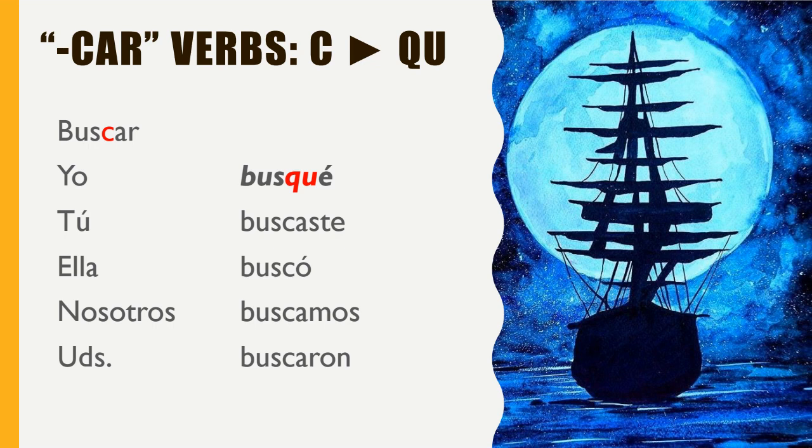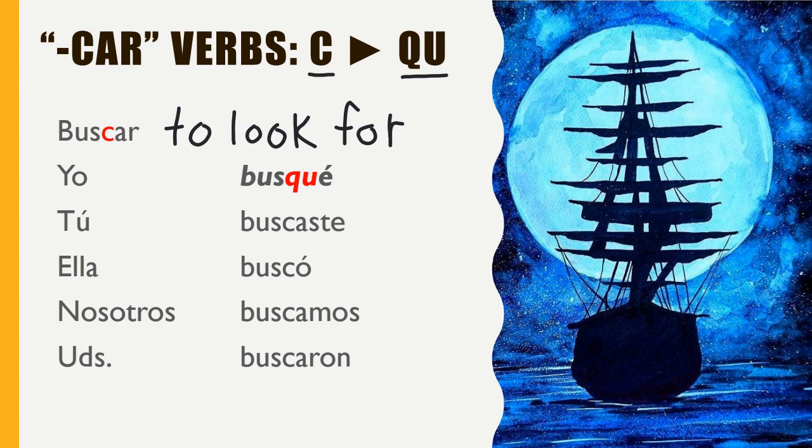We'll look at car verbs first. All verbs that end in car will change the C to a QU. So let's take the verb buscar, for example, which means to look for, and we'll conjugate it in the preterite tense so that you can see what it would look like. So we have yo busqué, tú buscaste, ella buscó, nosotros buscamos, and ustedes buscaron. So if I say yo busqué mi mochila ayer, I looked for my backpack yesterday, that's how I would conjugate the verb buscar.